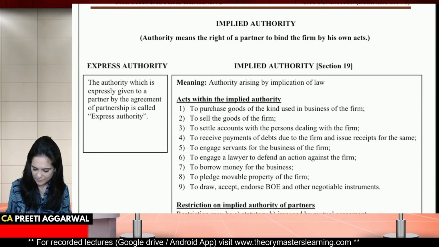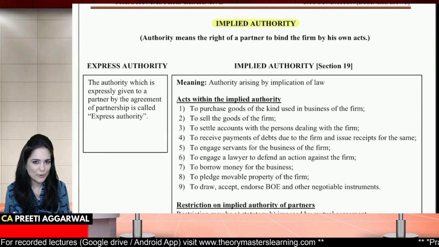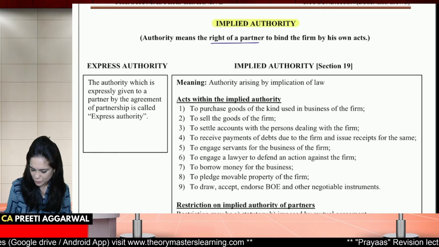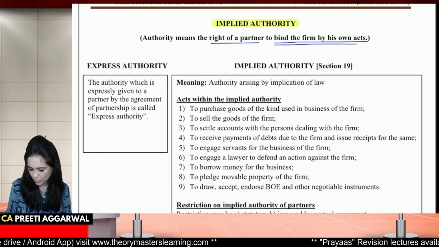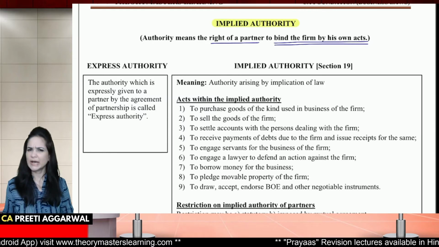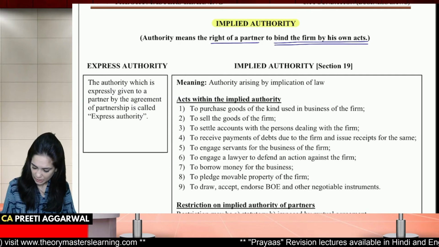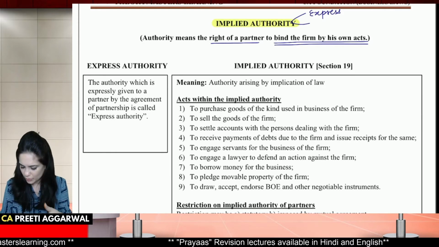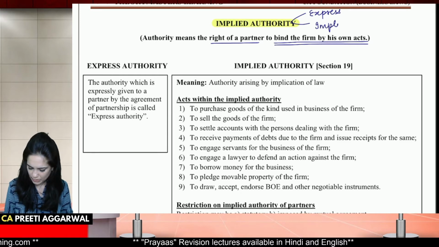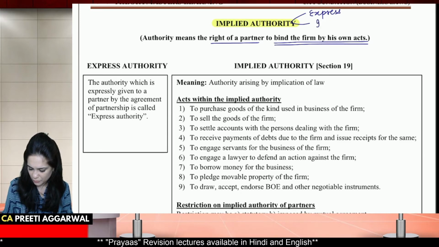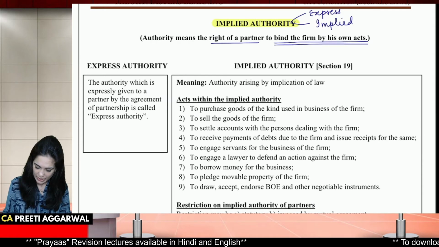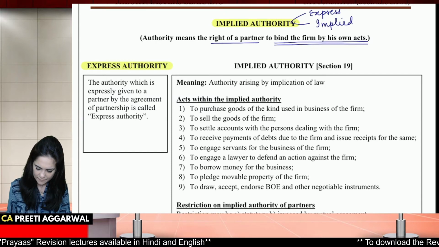Next, we have some very important part, implied authority. Now, what is authority? Authority means right of the partner to bind the firm by his own acts. So, do I have the right to bind the firm? Yes. Now, this authority may be either express authority, which is expressly given, or it may be implied authority, means which is understood by law, that if you are a partner, you will be having this authority. So express means it is expressly agreed between the partners by an agreement.